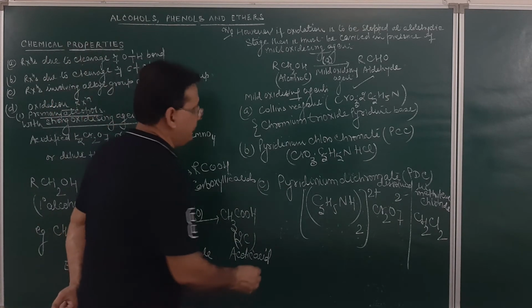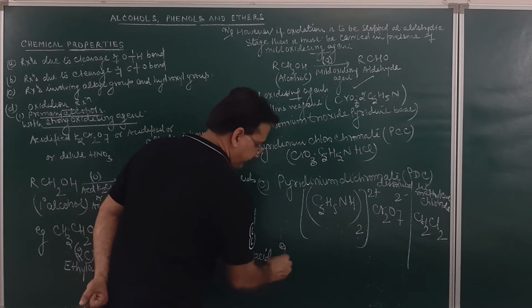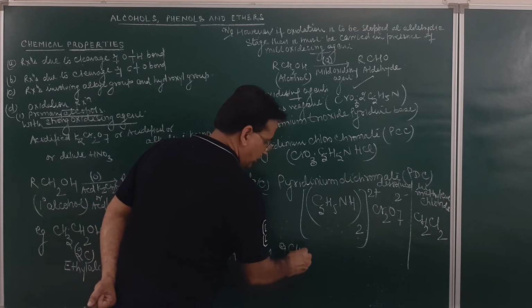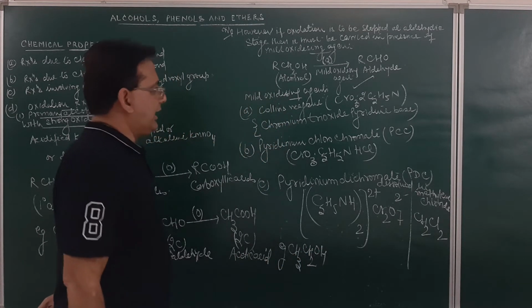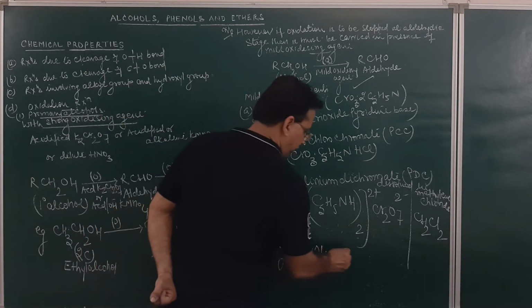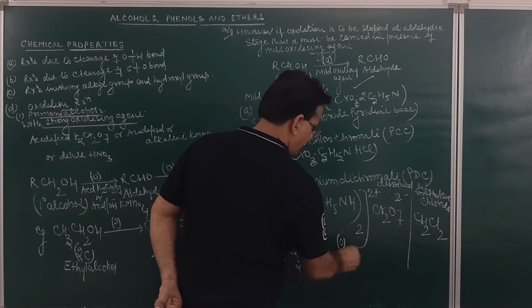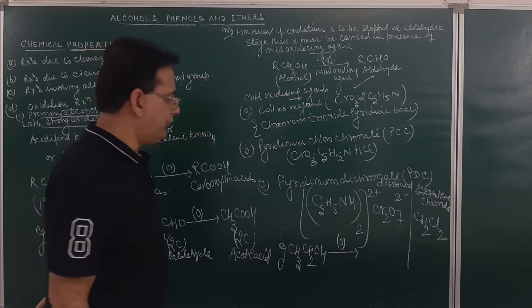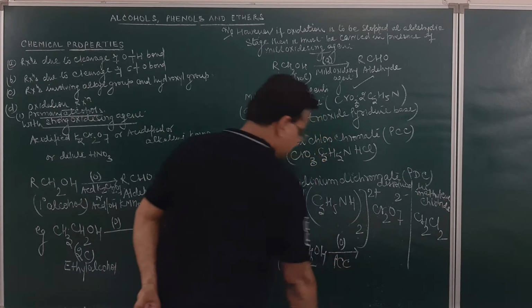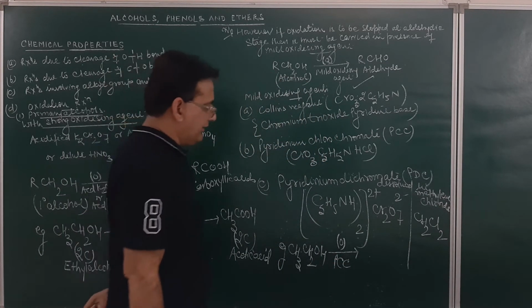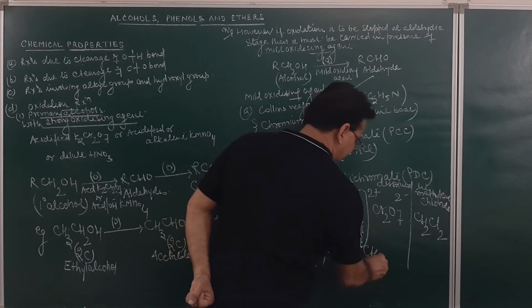As for example, if we take ethyl alcohol, on oxidation in presence of pyridinium chlorochromate, PCC, it will result in the formation of acetaldehyde.